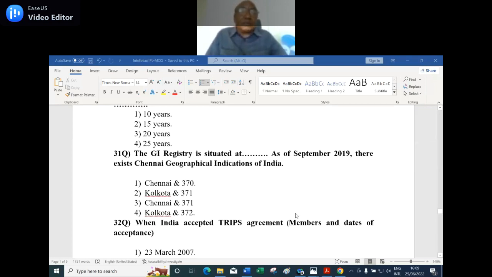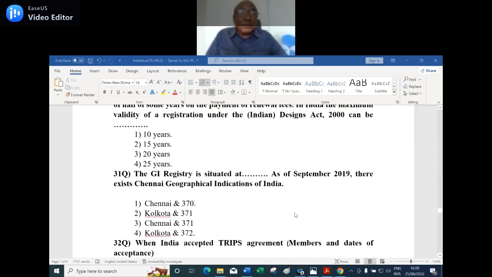So 31st question. GI. What is GI? Geographical indication. Yes, geographical indication. The GI registry is situated at dash. As of September 2019, there exists geographical indications of India. Number 1, Chennai and 370. Number 2, Calcutta and 371. Number 3, Chennai and 371. Number 4, Calcutta and 372.